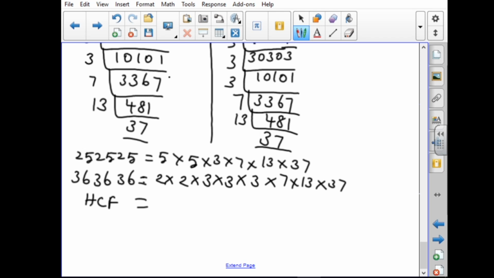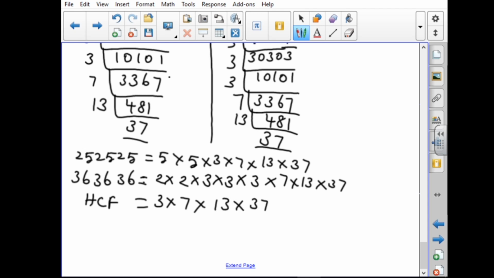we take the lower power, following like this. 3 is common here, so you have to write 3. Next, which number is common here? After that, 7 is common. Next, 13 is common. Next, into 37.